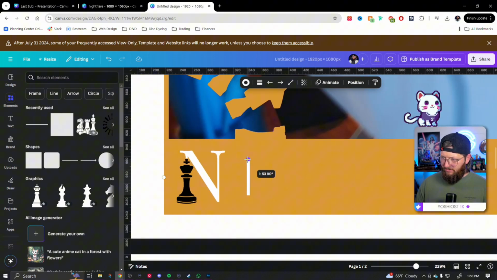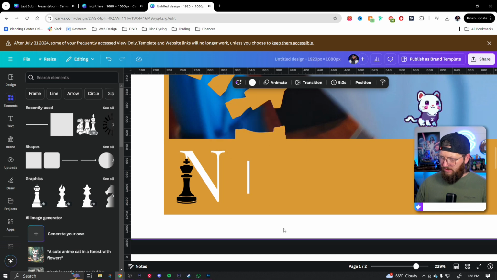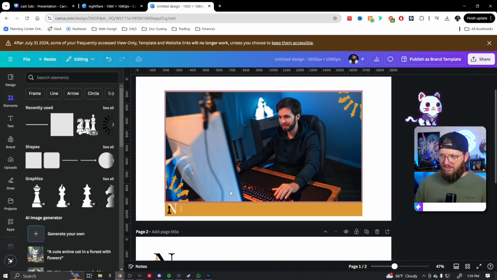We want it to be, hold down Shift to hold the angle, hopefully. There we go. I want it to almost fit the size of that bar right there. So let's go in here. It's at 4. Let's bump it to 3, pretty close, right? Okay, again, just a divider bar. Try to center it the best we can. Okay, so now I just need some words out here.